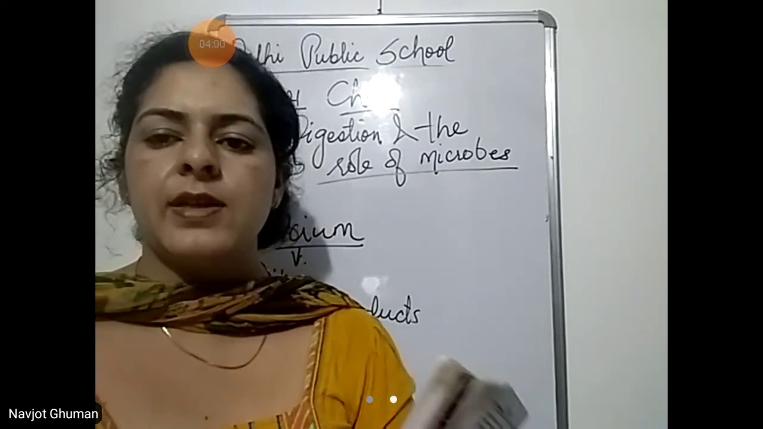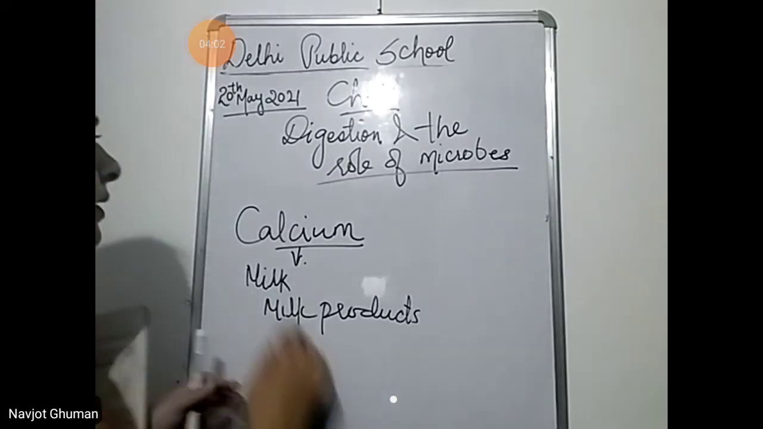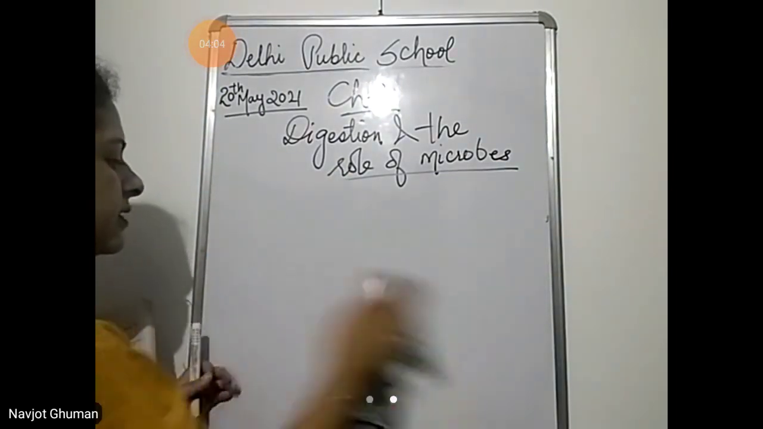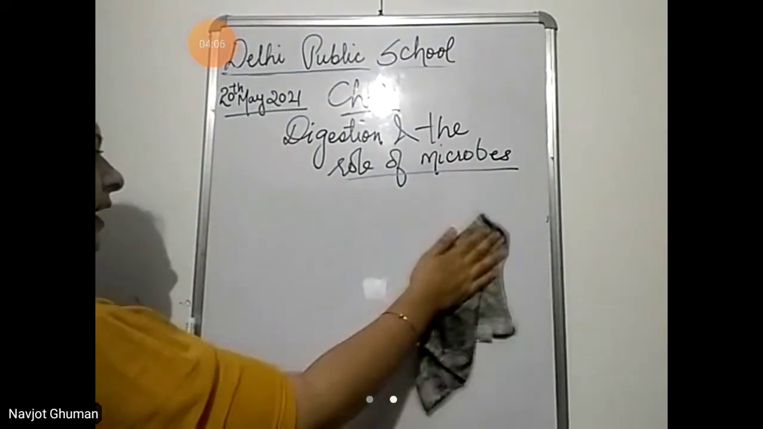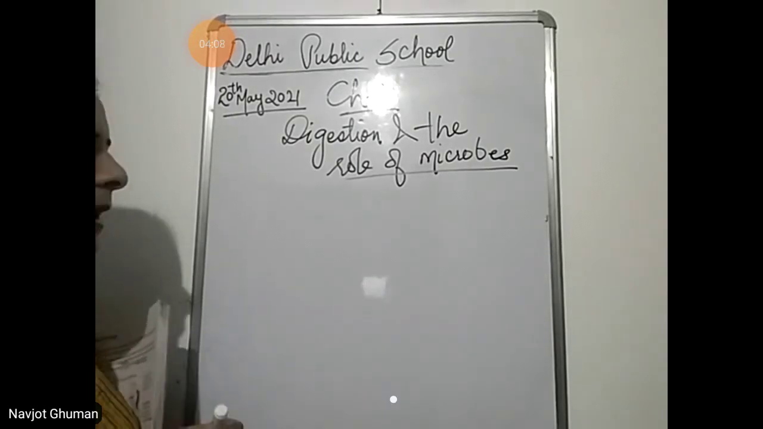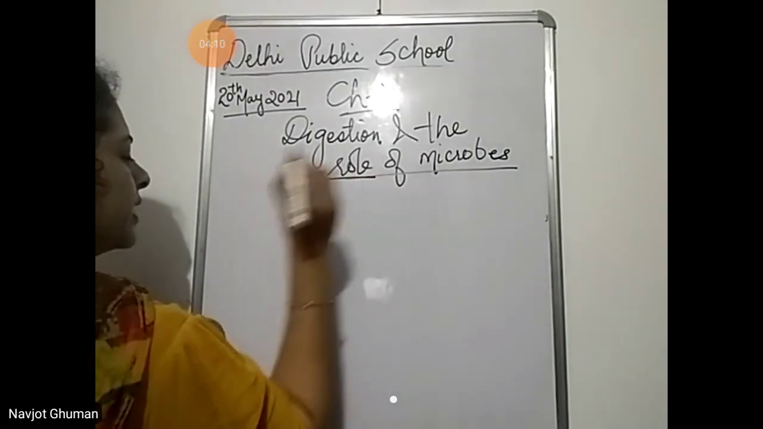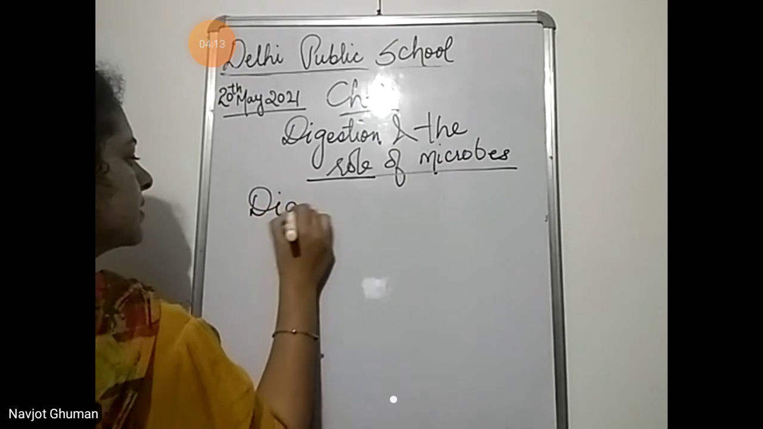Next topic is the digestive system. This is the organ system in the body that helps to break down food into smaller parts so that our body can use that food. The digestive system.